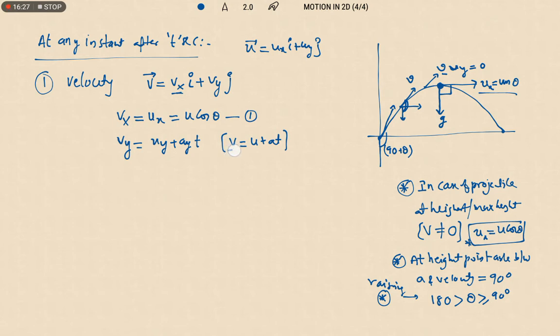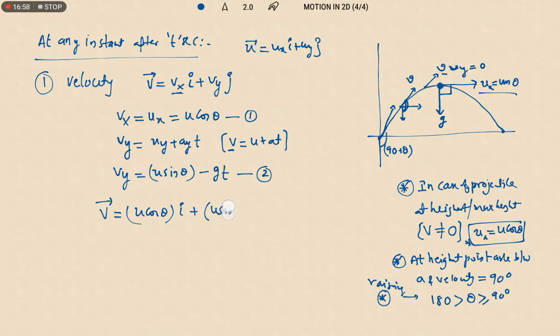We are writing the vertical terms, that's why I am using y. So vy equals uy plus ay into t. What is the value of uy? uy is equal to u sin theta, the initial velocity, and acceleration for the projectile at any instant of time is minus g. So now let us substitute here. So velocity vector v bar is u cos theta i plus (u sin theta minus gt) j. So this is the vector form of the velocity of a projectile at any instant of time.